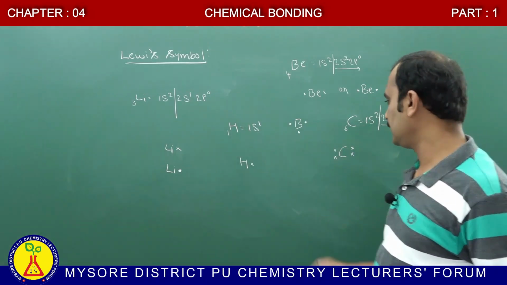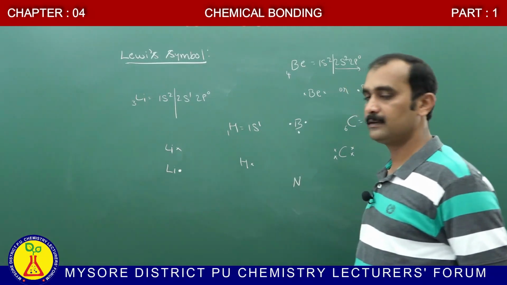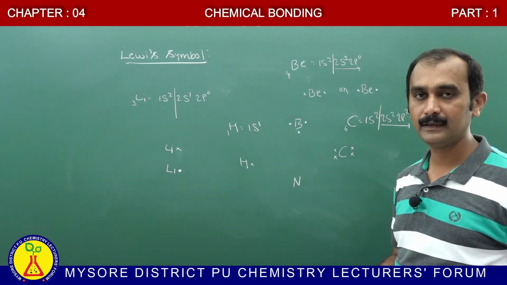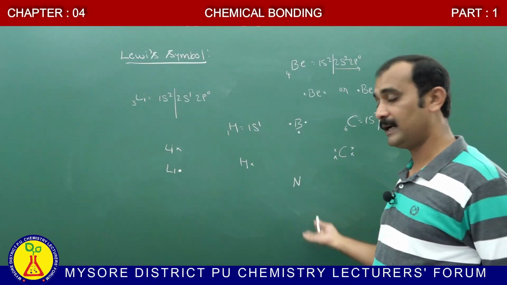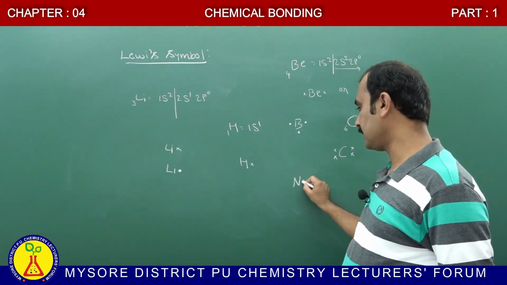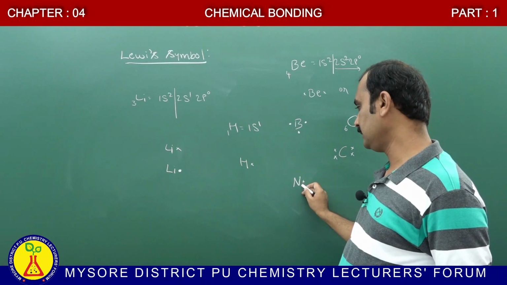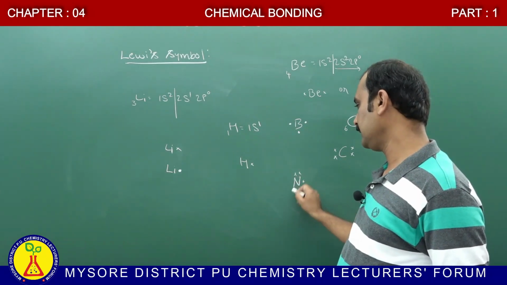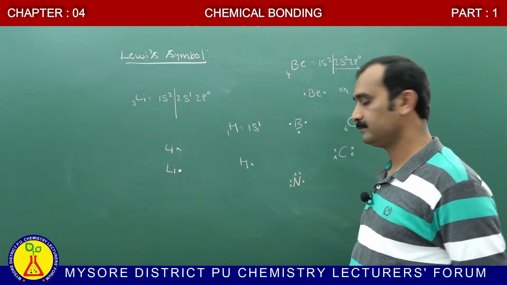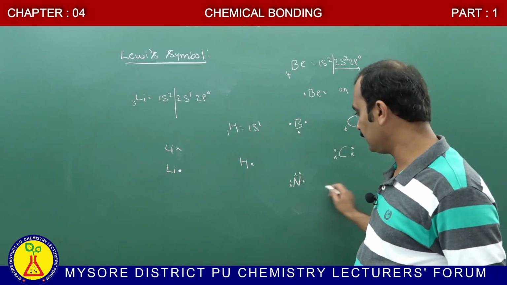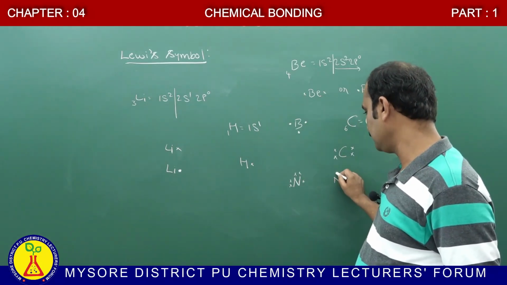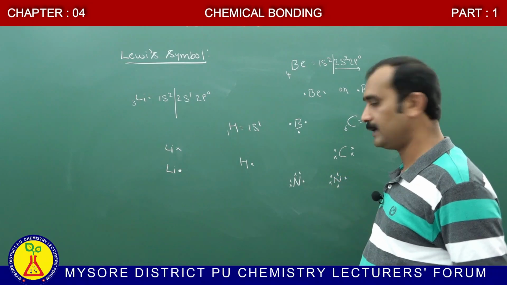And then similarly for nitrogen, how many valence electrons are present? Totally 5. These 5 valence electrons are represented like this, 1, 2, 3, 4, 5, or it may also be represented like this, nitrogen with 1, 2, 3, 4 and then 5.